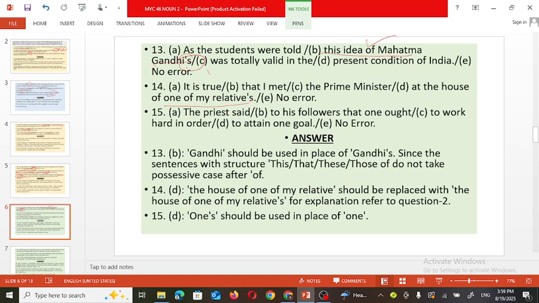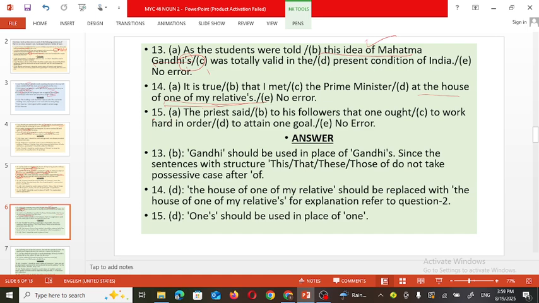Now here, one of my relatives must be there, no? Why is this apostrophe sign used here? At the house of my relative must be there. One of my relative's is the wrong part in this sentence.